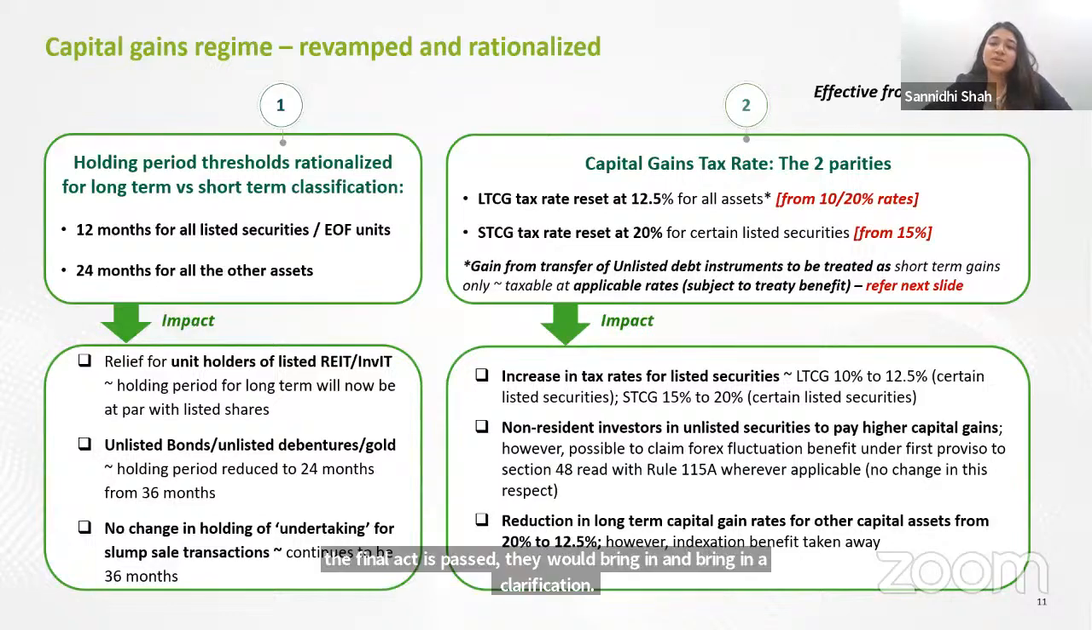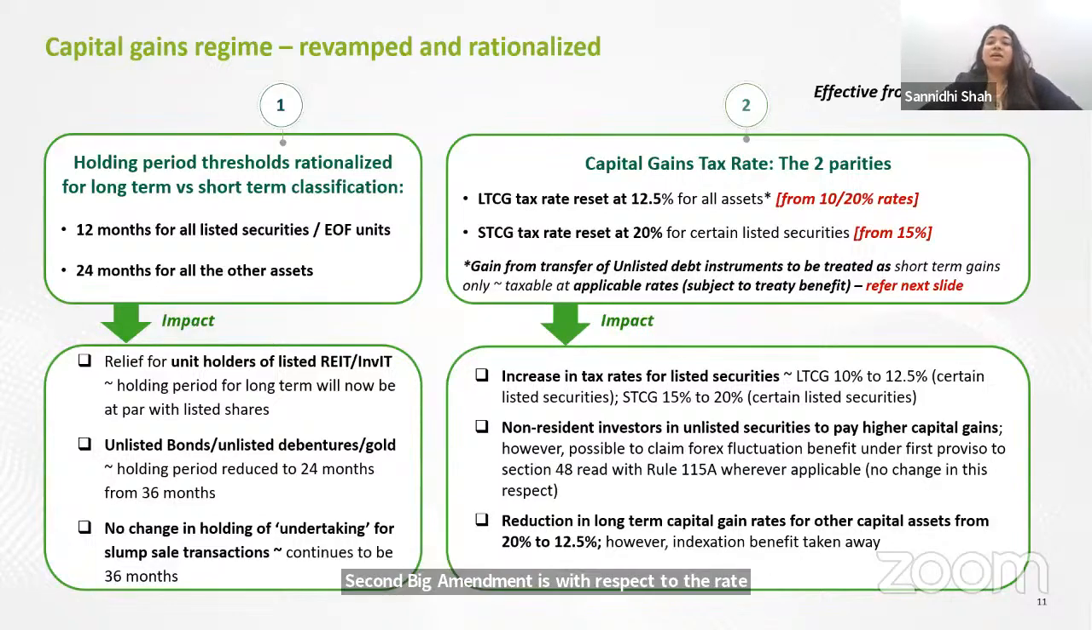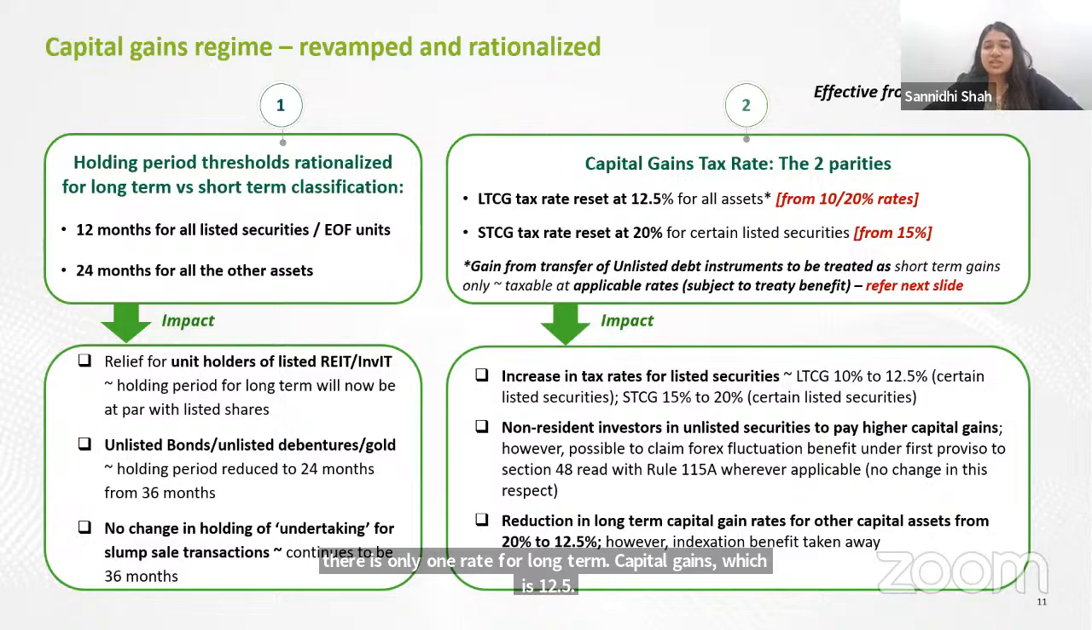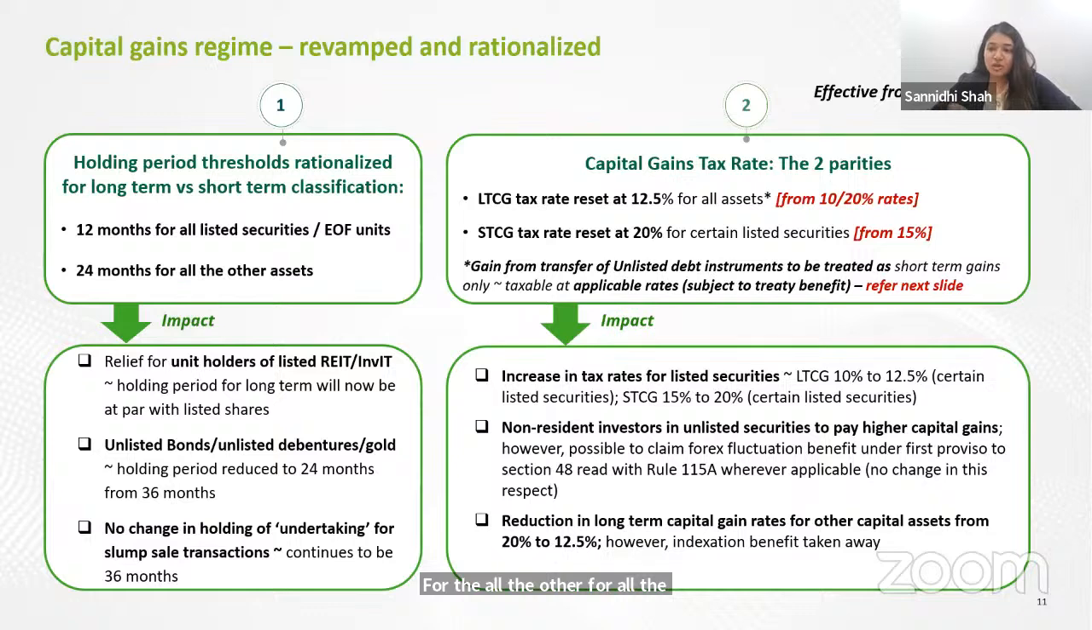Second big amendment is with respect to the rate of the capital gains. Long-term capital gains, which was prior to the amendment 10 and 20% basis the type of asset and whether it's a resident or non-resident, has been streamlined. Now there is only one rate for long-term capital gains, which is 12.5%. For short-term capital gains, the only change is with respect to listed securities, which has increased from 15% to 20%. For all the other capital assets where there's a short-term capital gain, the tax rate remains as applicable slab rate or the corporate tax rate, whichever is applicable.